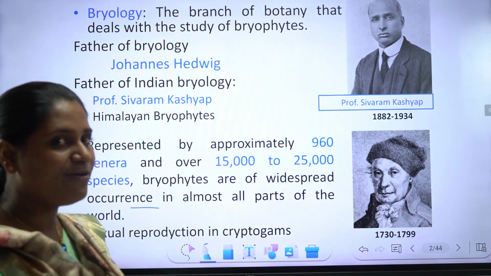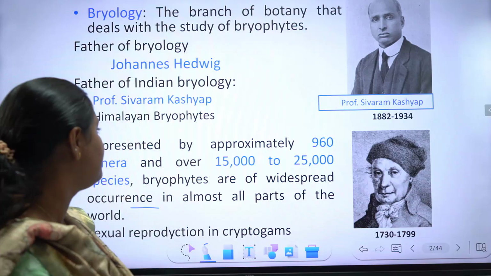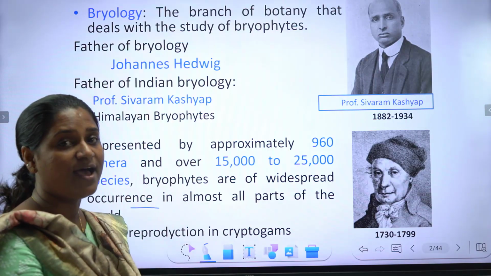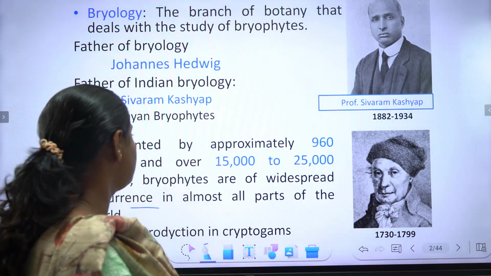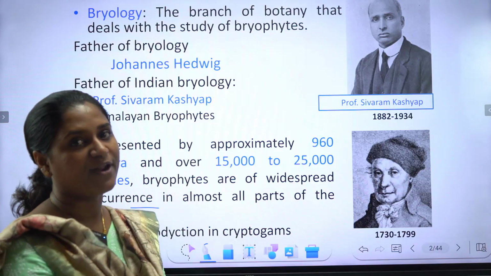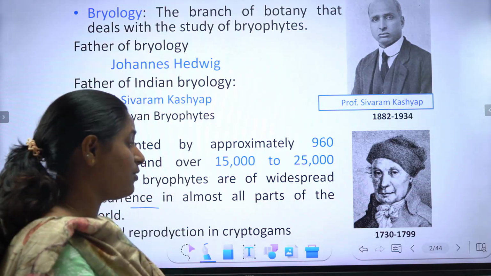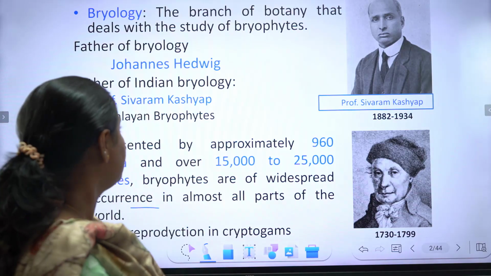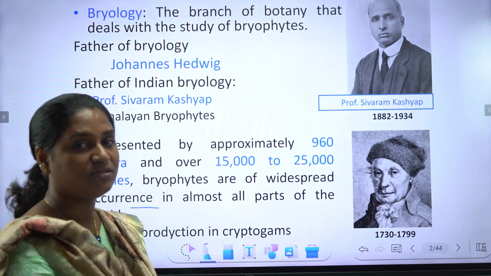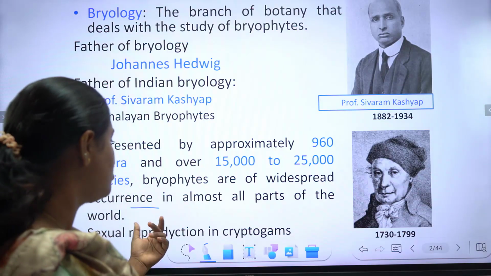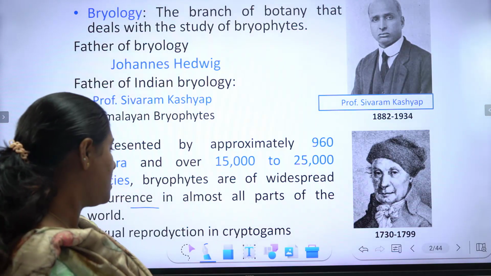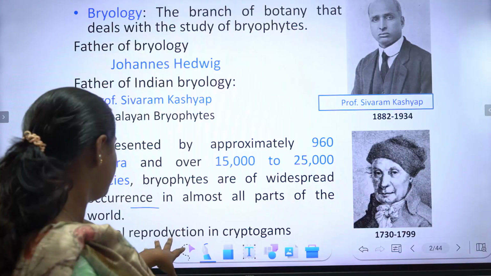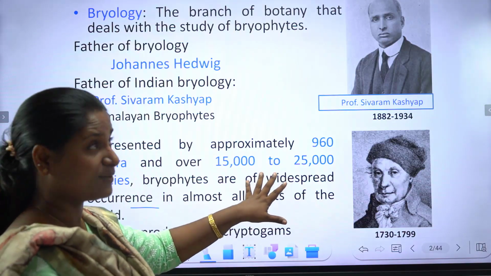And the bryophytes are represented by approximately 96 genera and over 15,000 to 25,000 species. Bryophytes are of widespread occurrence in almost all parts of the world. Johannes Hedwig mastered in sexual reproduction of cryptogams, and his core area of research was sexual reproduction in cryptogams.